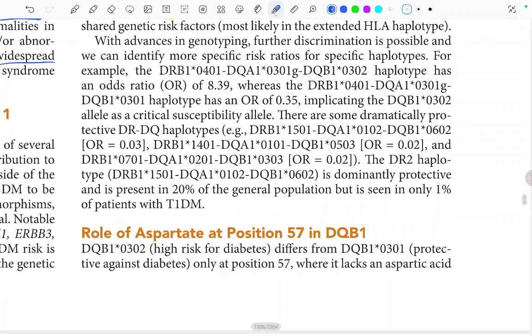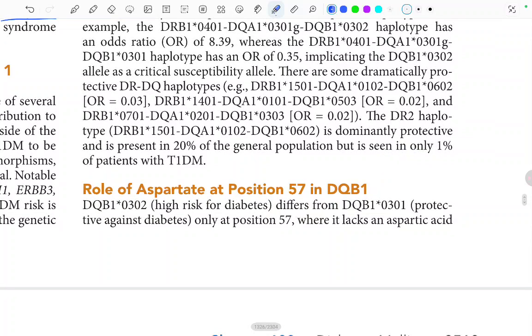I think I should read the last line at least. The DR2 haplotype is dominantly protective and is present in 20% of the general population but is seen in only 1% of patients with type 1 diabetes. There is something protective also. The DR2 haplotype is protective.